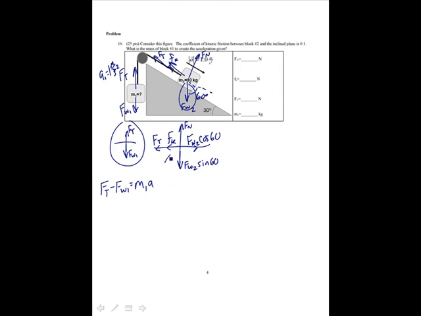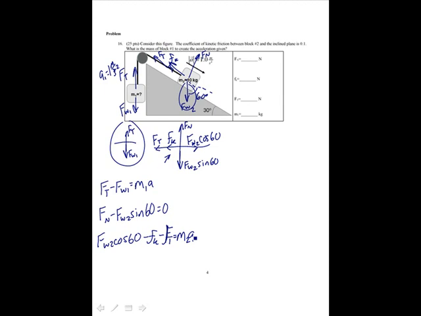And now continuing on with these, I'll do the y first. Fn minus Fw2 sine of 60 is equal to m2 ay, but that's equal to 0 because it doesn't move in the y direction in that coordinate system. And then the second is Fw2 cosine of 60 minus Fk minus Ft is equal to m2a. And the acceleration for both is equal to 1, just 1 meter per second squared.